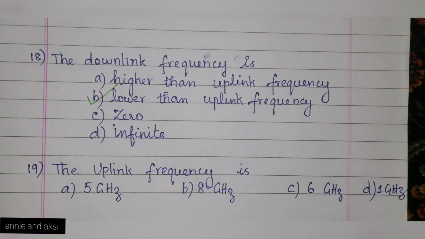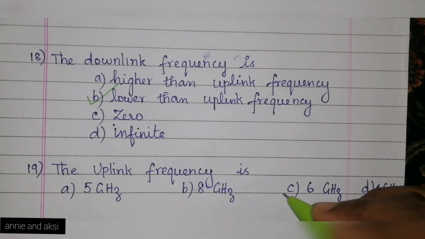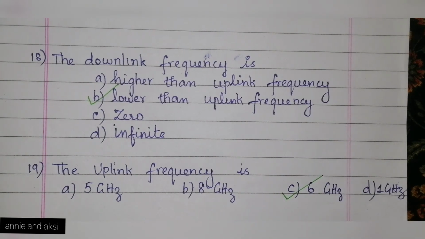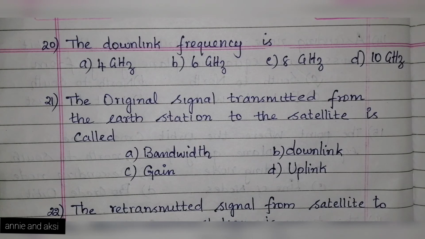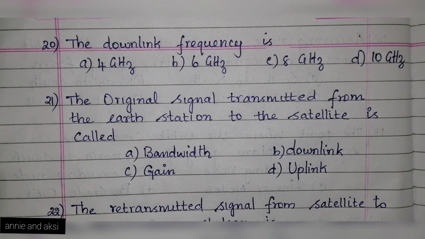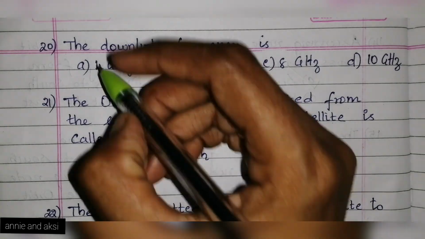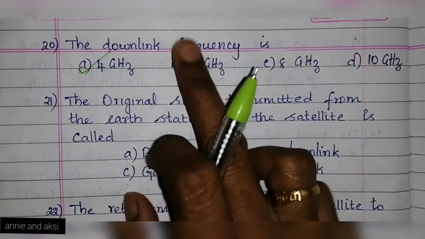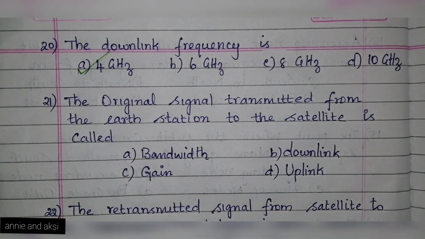Next question, the uplink frequency is 5 gigahertz, 8 gigahertz, 6 gigahertz, 1 gigahertz. The uplink frequency is option C. 6 gigahertz. Next question is the downlink frequency is, the options are A. 4 gigahertz, B. 6 gigahertz, C. 8 gigahertz, D. 10 gigahertz, and the answer is option A. 4 gigahertz. Downlink frequency is 4 gigahertz. Uplink frequency is 6 gigahertz.